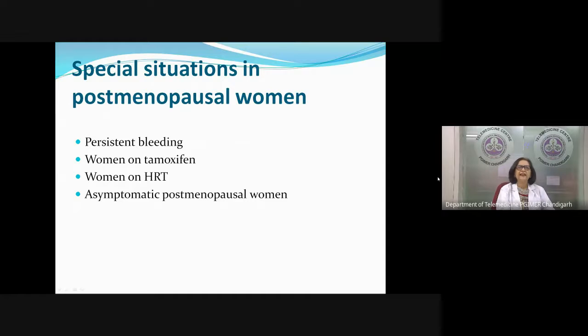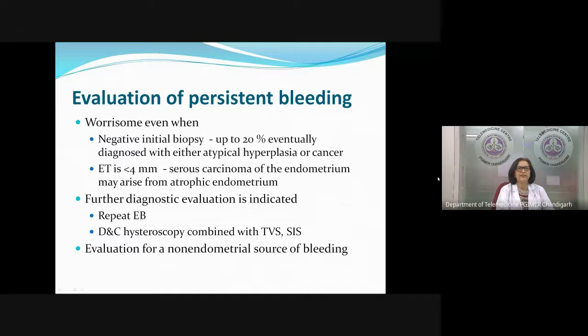I have just in the end listed a few special situations we need to know, because here our rules will be slightly different. These are: the patient continues to have bleeding postmenopausal, she's on tamoxifen or on HRT, or she's an asymptomatic lady. Just to know that those rules of first line, second line drug may not work here. Now, if the patient came to you with postmenopausal bleeding, you did her endometrial biopsy, and it said no malignancy, ruled out. But she's continuing to bleed.